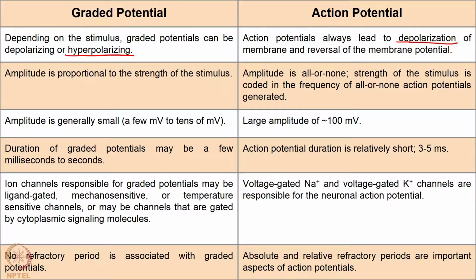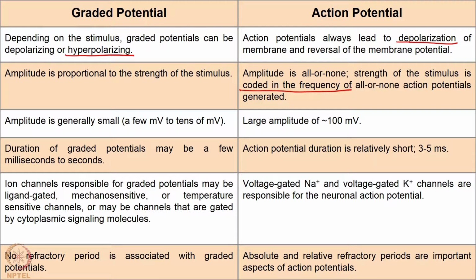But action potentials are stereotypical. Once the threshold is crossed, the response is always the same. So, you are going to have a stereotypical response, that is all or none. Either you have an action potential or you do not have an action potential. So, you do not have a situation where you have some percentage of an action potential. Either you have an action potential or you do not, right. And then the question is, how is the strength of the stimulus encoded? We said that the strength of the stimulus is coded in the frequency of the action potential. How frequently it happens, or the number of impulses per second that it happens, right.